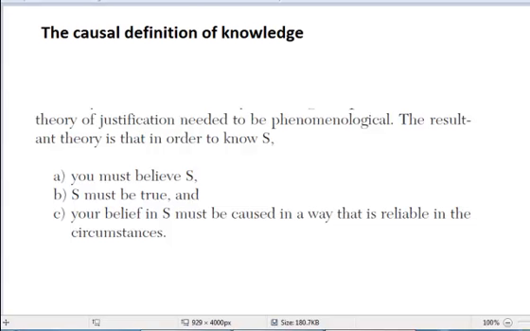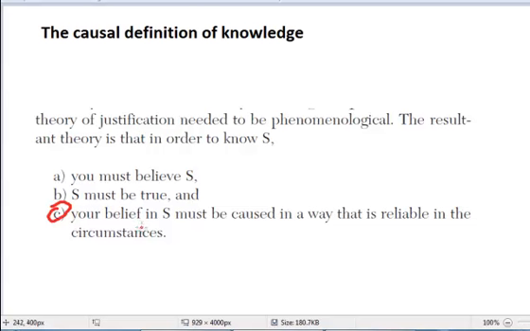In this video, I want to talk a little bit more about the causal definition of knowledge, and in particular, I just want to go through a few more examples so that you can get a feel for how this definition works. So recall, we have the definition right here, and this is on page 77. And the unique thing about this definition, of course, is the justification condition, this third condition.